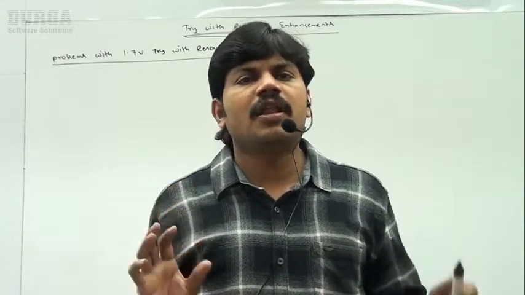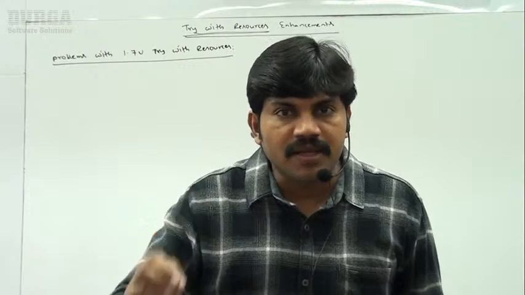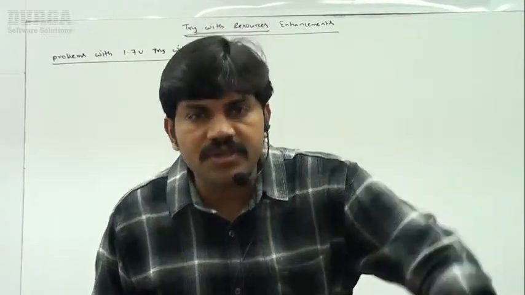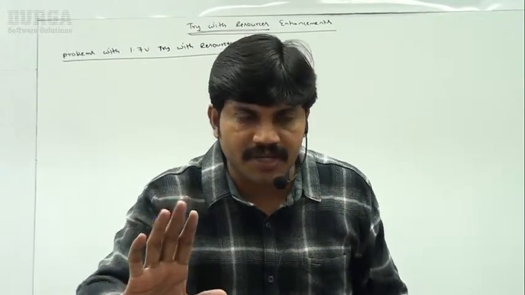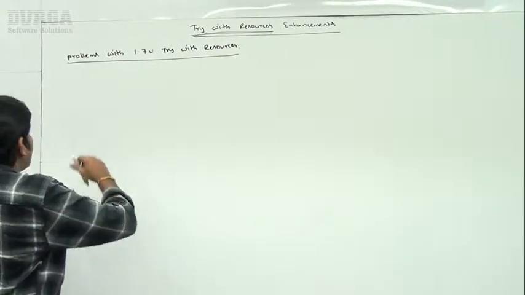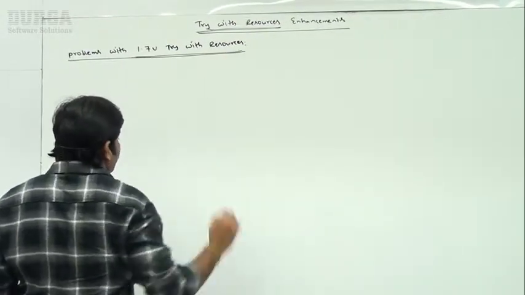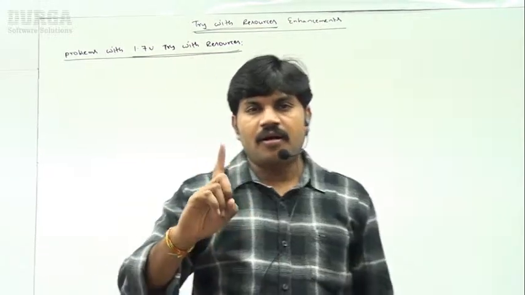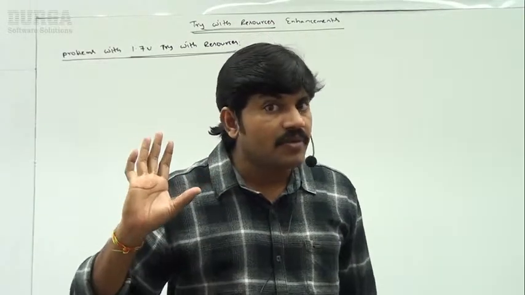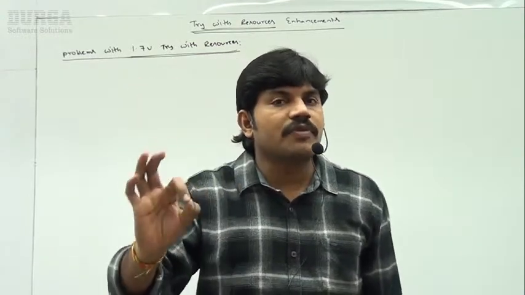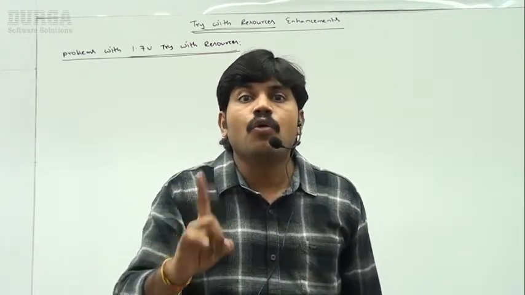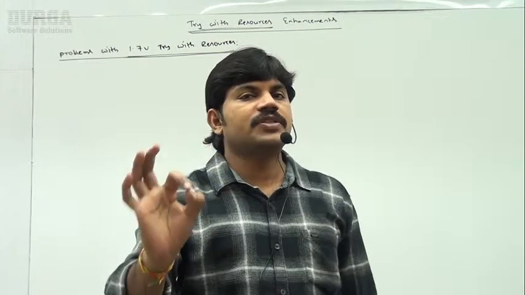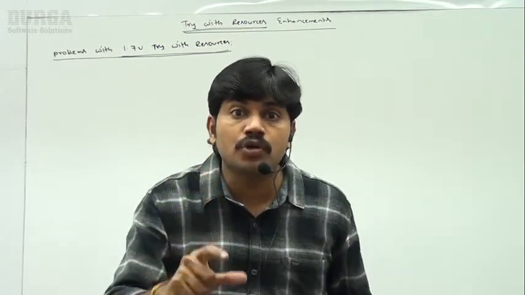Now we have to talk about what problems are there with try with resources that came in the 1.7 version, and to resolve which thing the 1.9 version enhancement came. Observe the problems or limitations of the 1.7 version try with resources. Listen, all the resource reference variables should be local to the try block. Remember that. Let me repeat once again: the resource reference variables should be local to the try block.